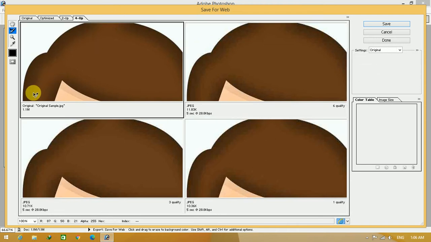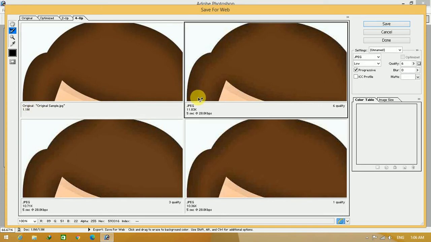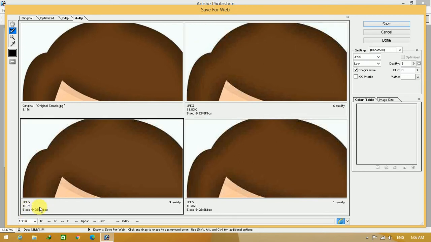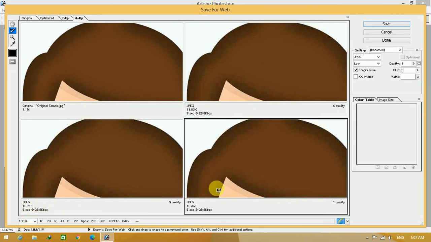Look, the original one, the first one, is 1.1 MB, and the second one is 11.83 KB, the third one is 10.71 KB, and the fourth one is showing 10.36 KB without reducing its quality. So if you want to reduce the size of an image without losing quality, you have to use Adobe Photoshop. Okay, I am selecting the last one, which is 10.36 KB.